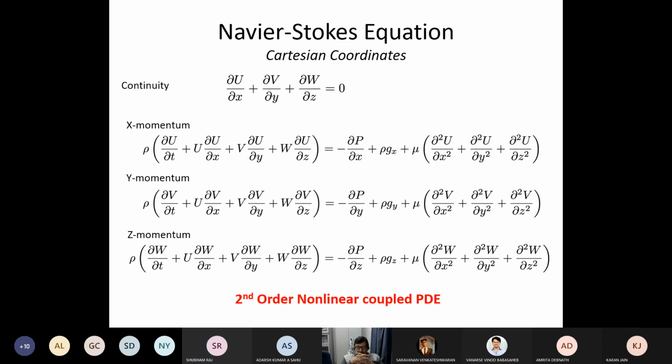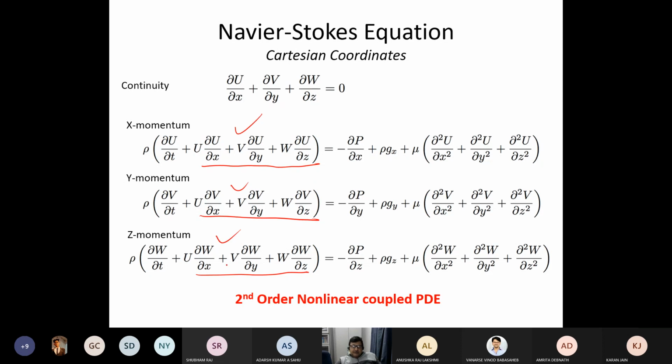How do you know? Which term is the source of nonlinearity? Del square by del x square, these are second order terms. No. Sir, there is multiplication of the dependent variable and the differential of the dependent, like u del u. Yes. Any dependent variable and its derivative, it is multiplied. So all these terms are the source of nonlinearity. So if you drop them, the equation becomes a linear equation.